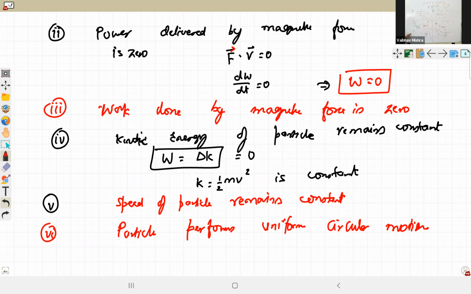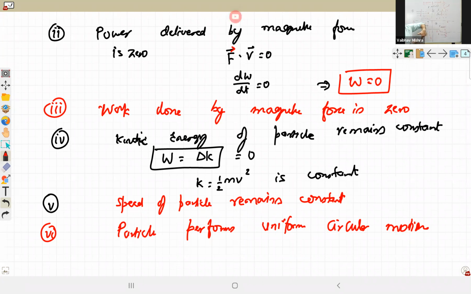Isha, what about the fifth one? In this, the magnetic field is downward and the velocity is inward. Index finger and four fingers downward, check that your hand doesn't slip. Then you have to turn your middle finger in the direction of into the plane.